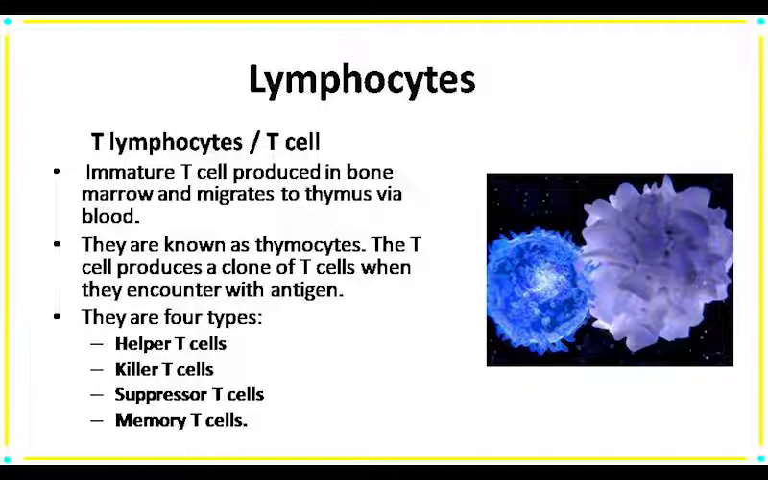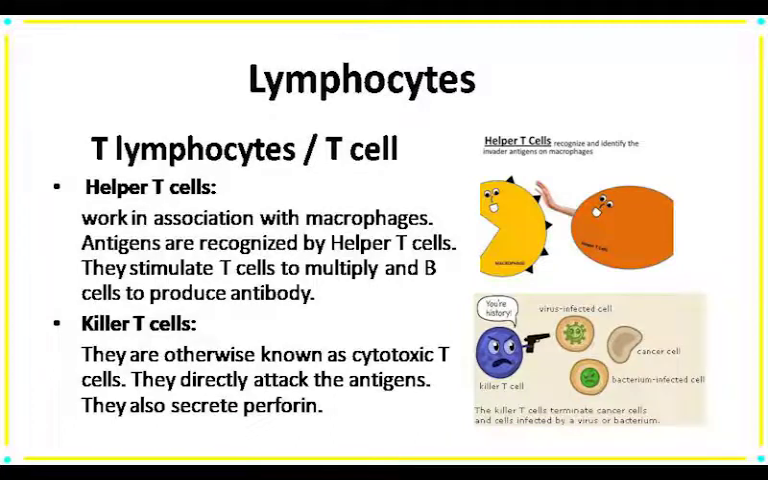The process of formation of lymphocytes in the bone marrow is known as hematopoiesis. Now first come to T lymphocytes or T cells. The T cells produced in bone marrow migrate to the thymus through the blood circulation. In the thymus, the T cells are also known as thymocytes. When the T cells encounter any kind of antigen or pathogen, they form their clone. T cells are further classified into four types: helper T cells, killer T cells, suppressor T cells and memory T cells.